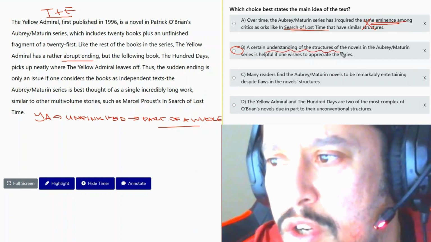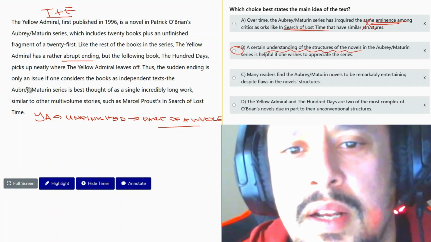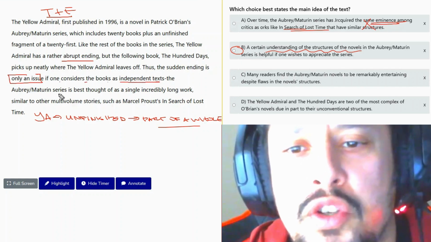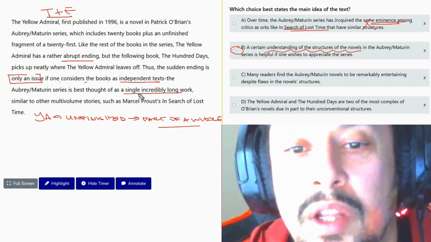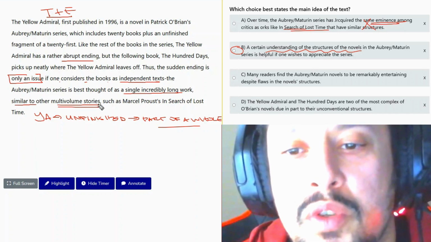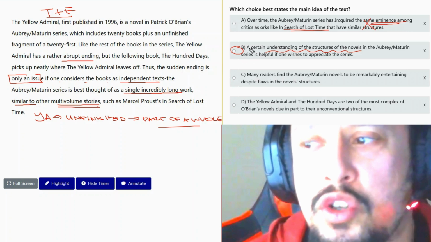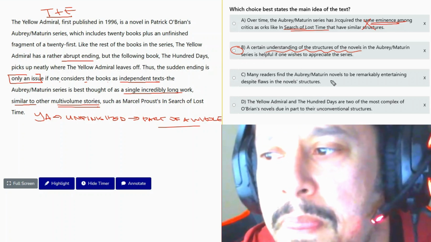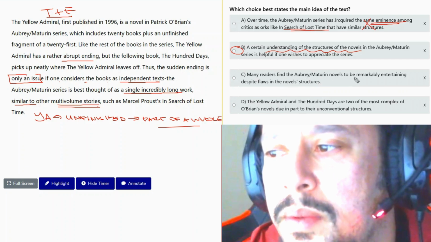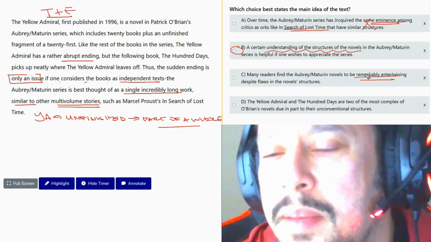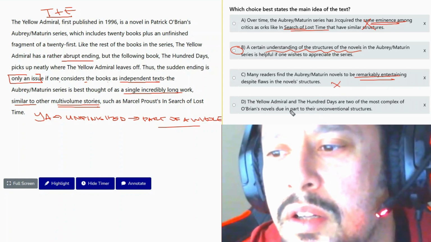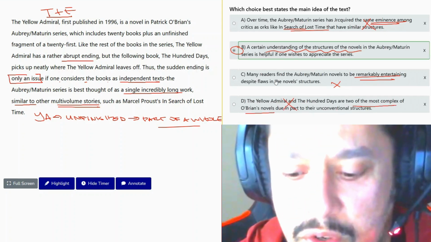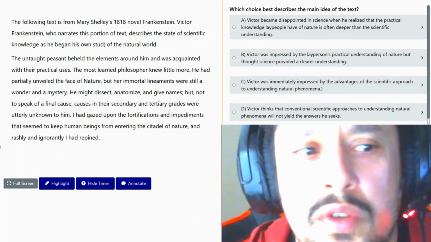And so the structures of the novels, what we're talking about is that the sudden ending is only an issue if one considers the books as independent texts. The Aubrey Maturin series is best thought of as a single incredibly long work similar to other multi-volume stories. So if you understand the structure of the novels, then you understand that this one book is not incomplete, it's part of a series. Let's check out answer C. Again, this is not the main idea. Could be there, but it's not a main idea. It's a detail if it's there. They're the most complex of O'Brian's novels. Again, that's not the main idea, nor is it supported. We're going to go with answer B here. Let's go to the next question.